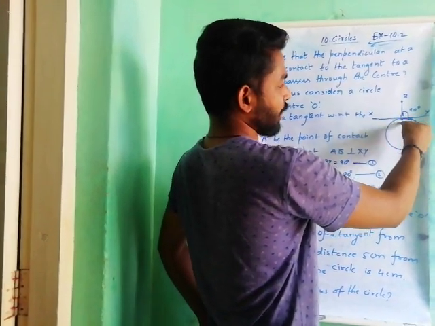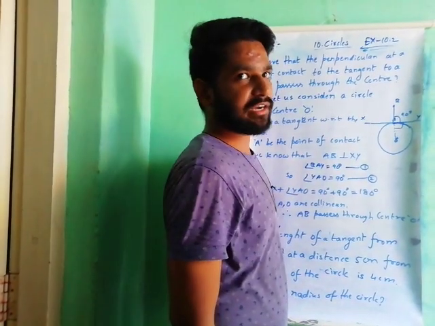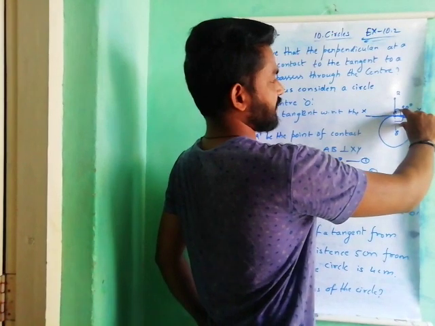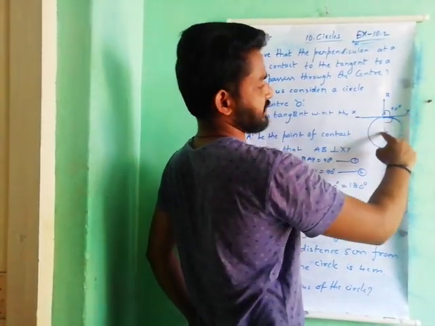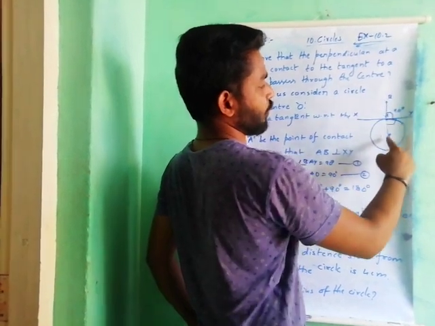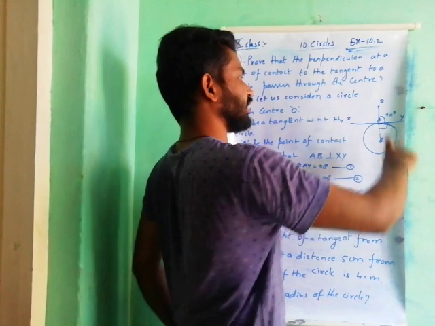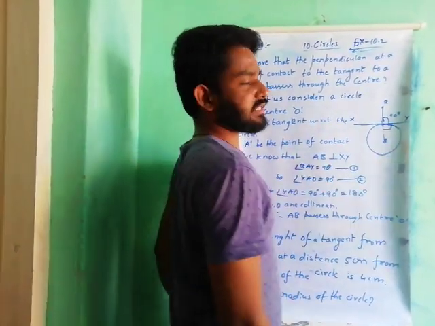So if we draw a dotted line from the center, what happens? This angle also must be 90 degrees. Here it is 90 degrees, here it is 90 degrees. The sum is equal to 180 degrees. 180 degrees means this is a straight line. BAO must be a straight line. These 3 points are collinear, means the 3 points lie on the same line. So this AB is passing through the center O.